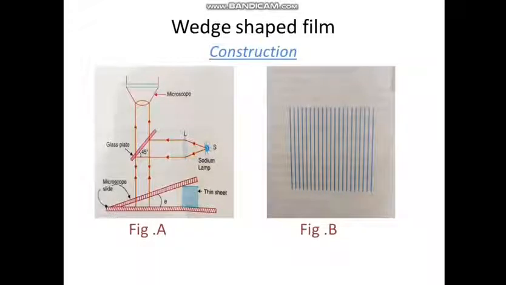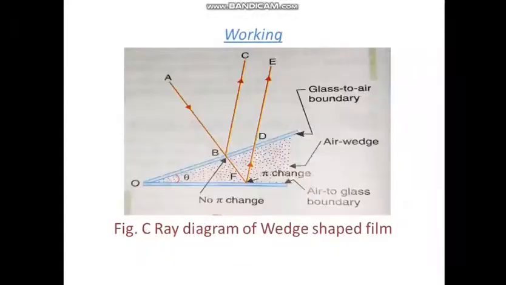This phenomenon is given in figure B. The fringes are localized at the top surface of the film.